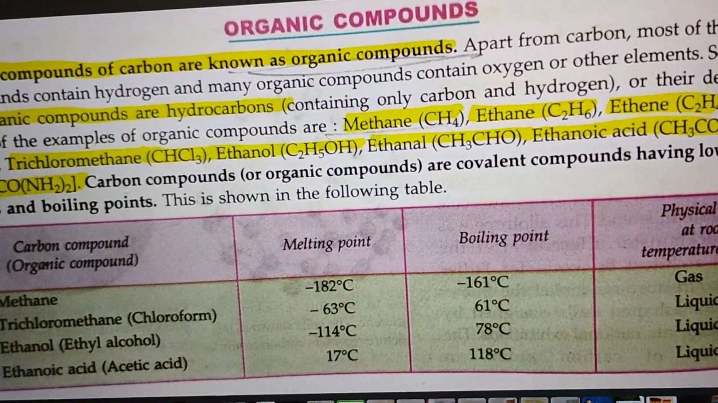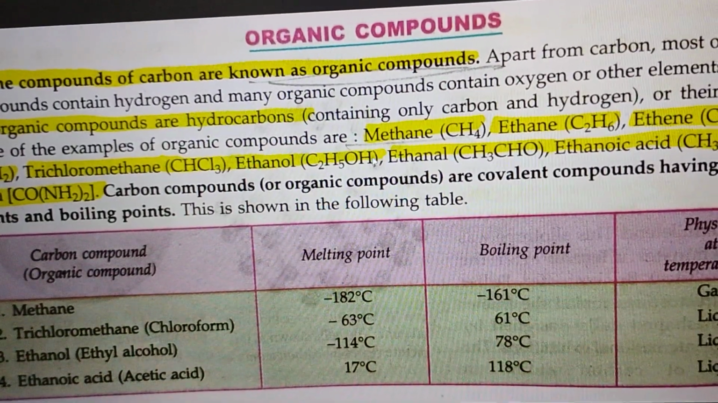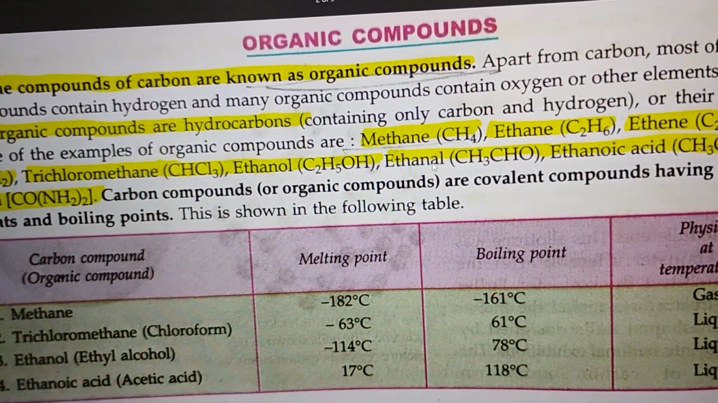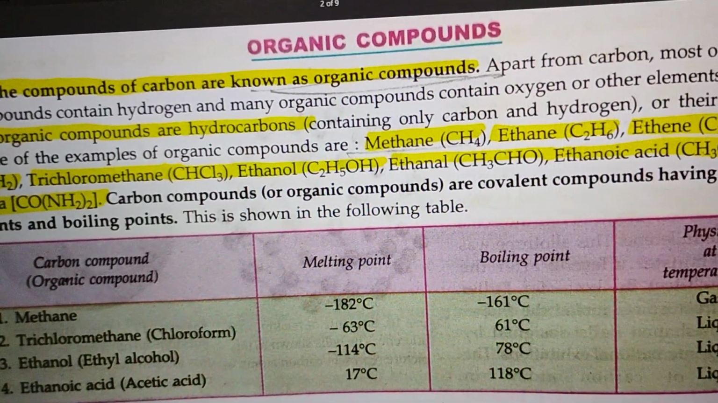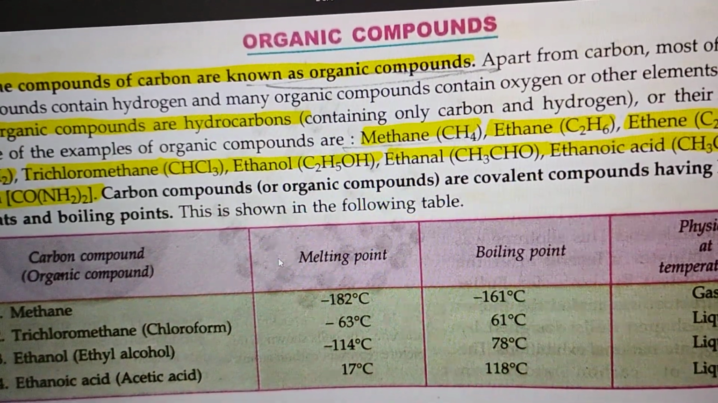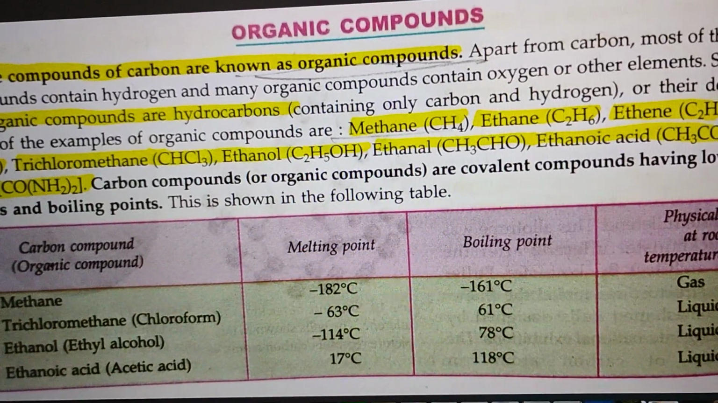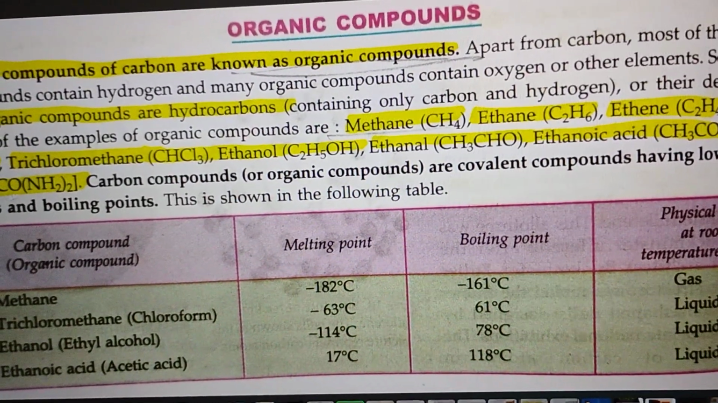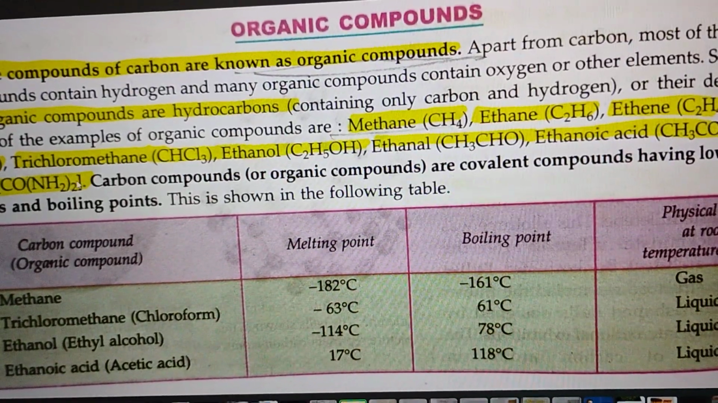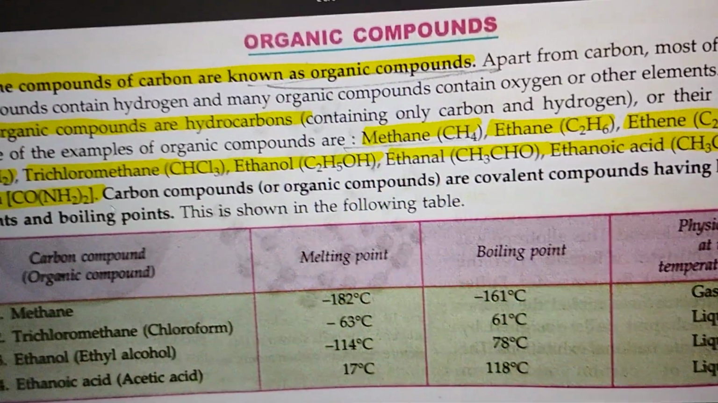CONH2. Students, what you are seeing, OH, CHO, COOH, we will discuss later in functional groups. And here is the formula of urea. Sometimes you will get the formula for ethanol, urea. The question will ask you to write the formula of ethanol, urea. Got it?